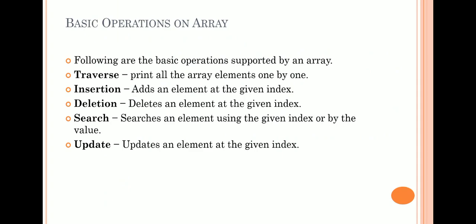There are different basic operations on array. The first one is traverse. That is, we can print or traverse all the elements one by one. Then insertion. What is insertion? That is, we add the element at a given position. Deletion. That is, we delete an element at the given index. Then search is nothing but it searches an element at the given position. Then update, it updates an element at the given location or at the given index.